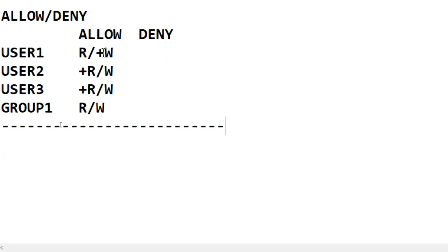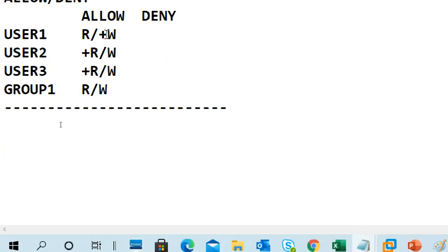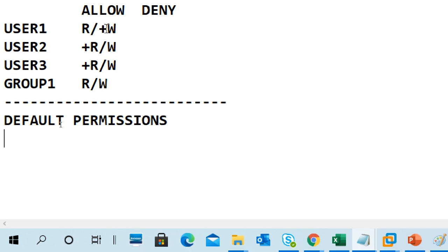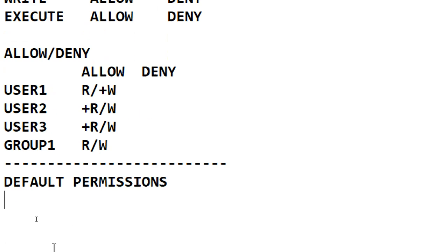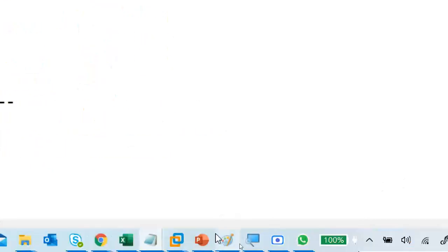We'll test that also. And certain default permissions also will come up. Default permissions also will get applied, and that is called inheritance permissions. I will show you that one. Inheritance, it's a big spelling.